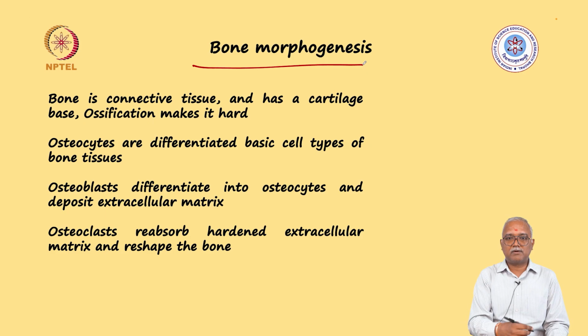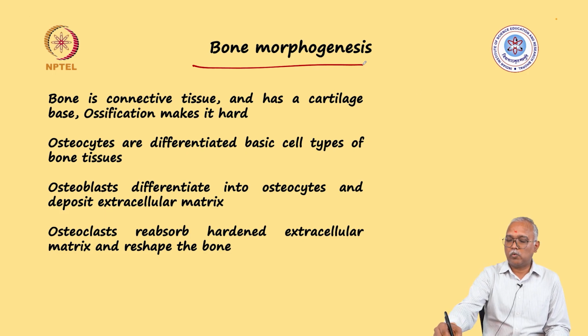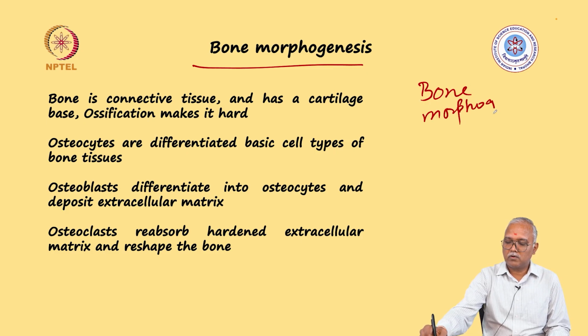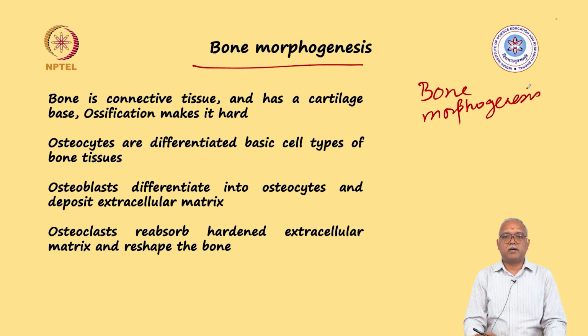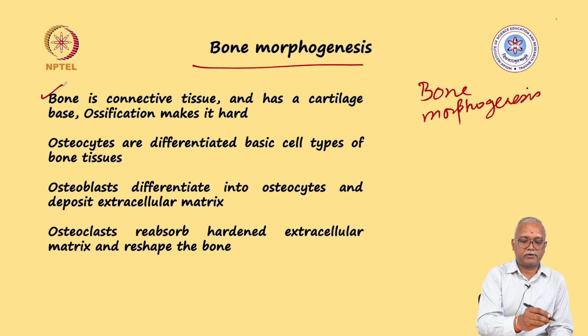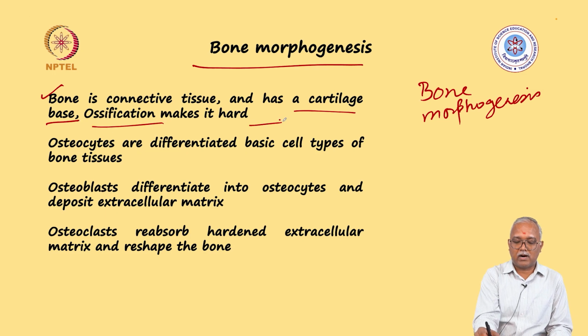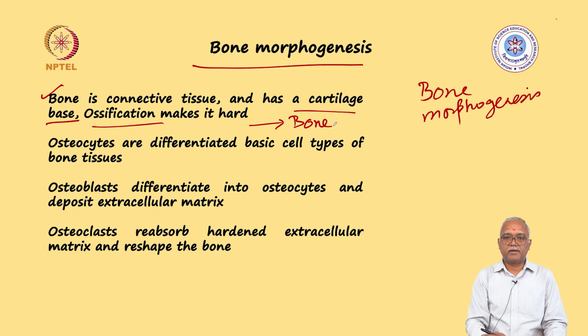This is where, in the previous class, I discussed how the identification of this receptor serine threonine kinase activity was through bone morphogenesis, where extracellular extracts prepared from bone tissues had these active ingredients which could induce bone formation or bone reshaping. We all understand that bone is a connective tissue and it has a cartilage base which upon ossification becomes hard and gives it a bone appearance.